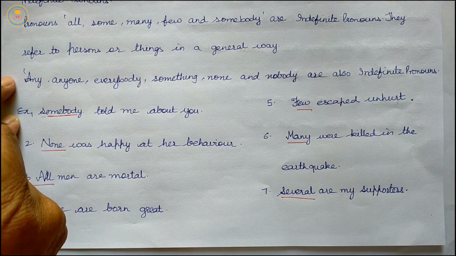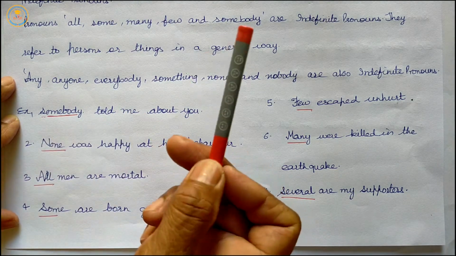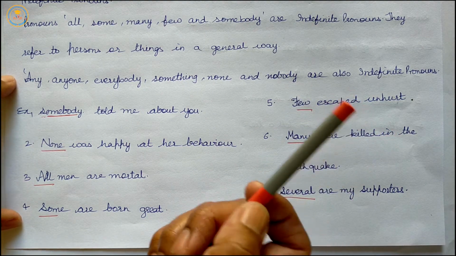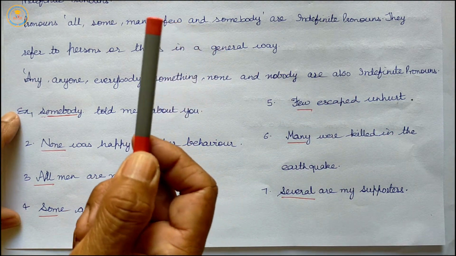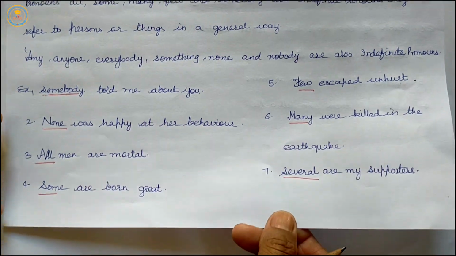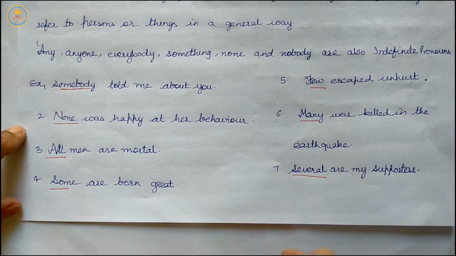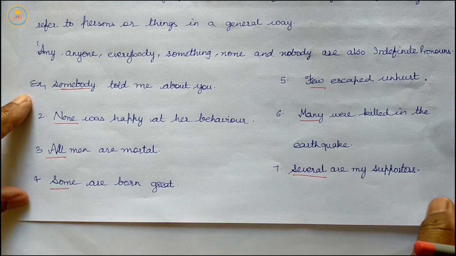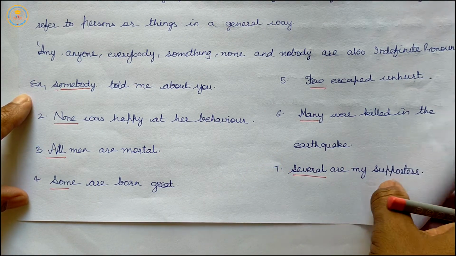So, remember these words that act as indefinite pronouns: anybody, nobody, somebody, several, none, all, some, many, few. So all these are indefinite pronouns. Go through these examples and the definition of indefinite pronouns to make clear about the topic.